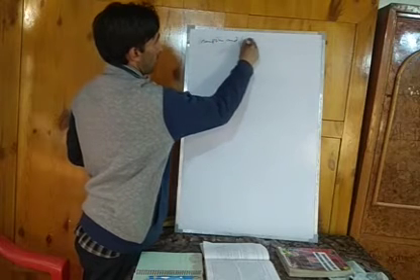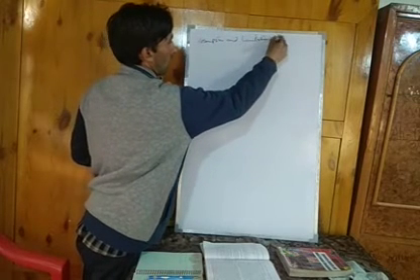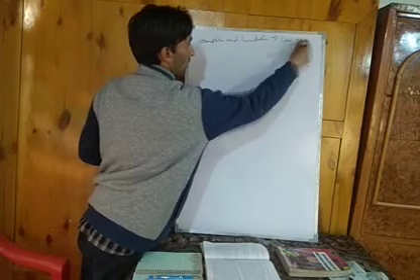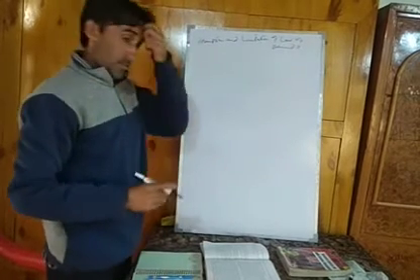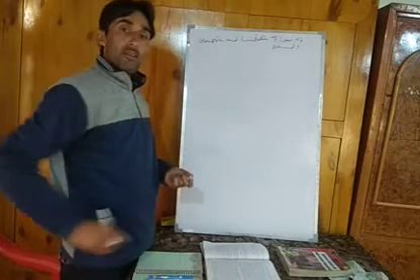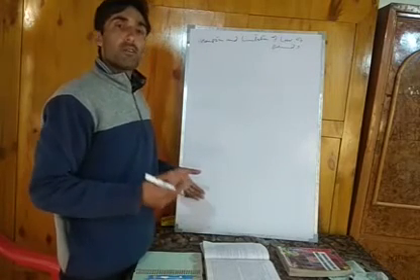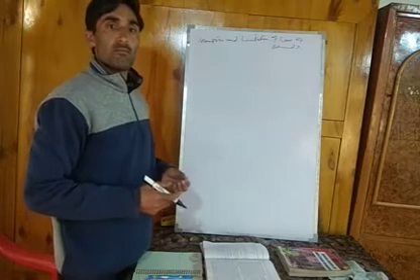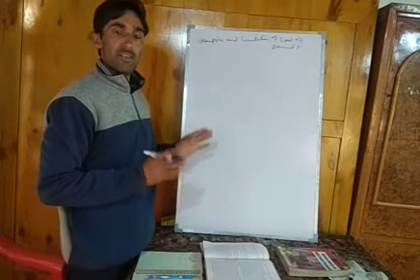Assalamu alaikum dear students. Today in this topic we will discuss assumptions and limitations of law of demand. We have already discussed the law of demand, that the law shows an inverse or opposite relationship between price and quantity demanded, other things remaining the same.